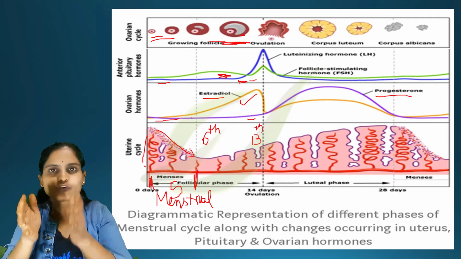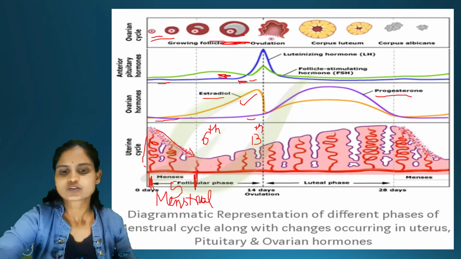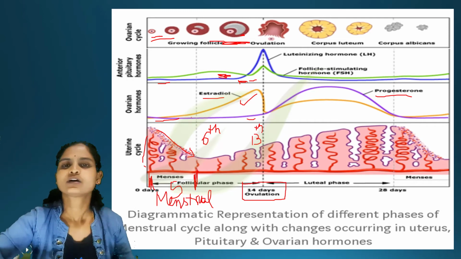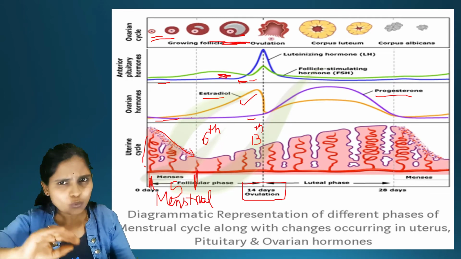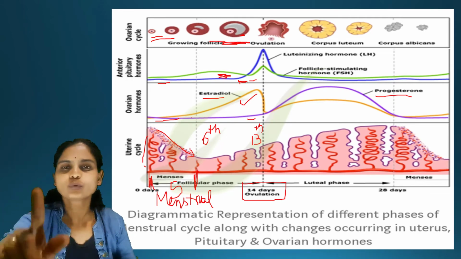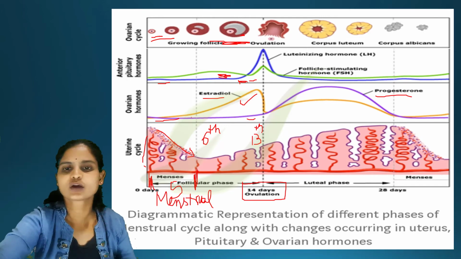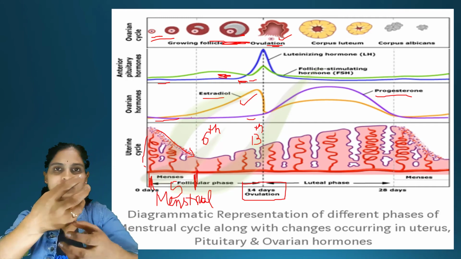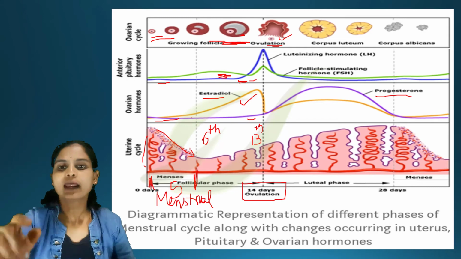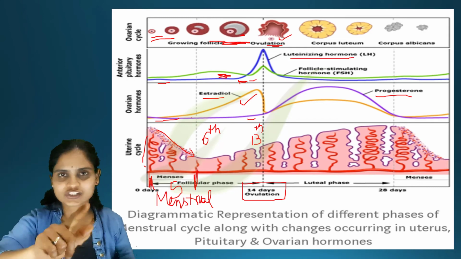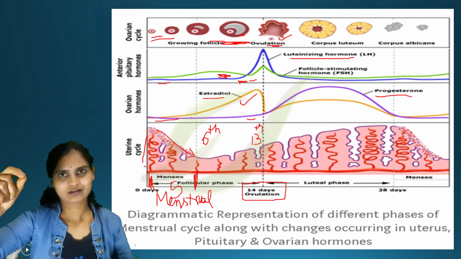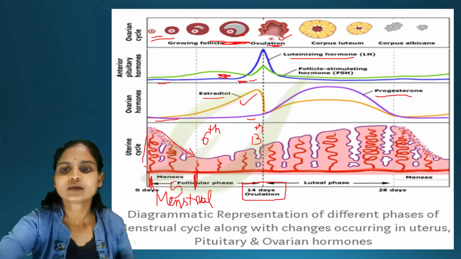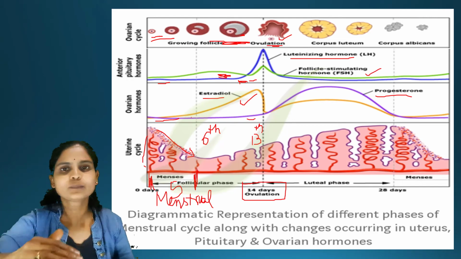And the next phase is on the 14th day, the ovulatory phase. So on the 14th day, you can find that the endometrium has developed only a little bit. In the ovary, you can say that ovulation has taken place. The ovum is coming out. And here you can see the LH surge. Why is ovulation taking place? Because the luteinizing hormone is at its peak. So LH surge, and the follicle stimulating hormone is still a little less.